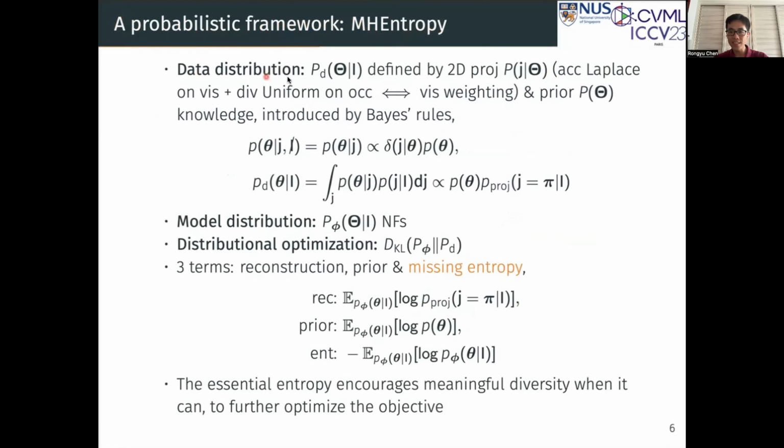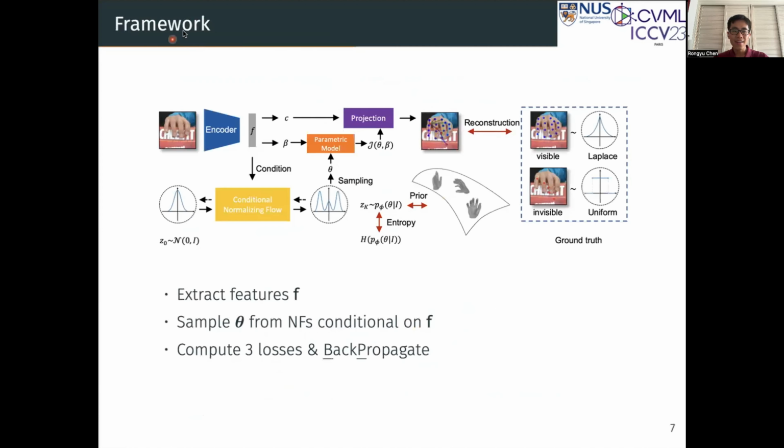We first define data distributions by 2D reprojection and feasible prior knowledge. We use a generative normalizing flow as the model distribution and then apply reverse KL divergence to pull the model distribution to both data distributions. It derives 3 terms, including the conventional reconstruction, prior, and the missing entropy. The entropy term encourages meaningful diversity where it can, while visible keypoints are mainly supervised by the other 2 terms. Here is the framework.